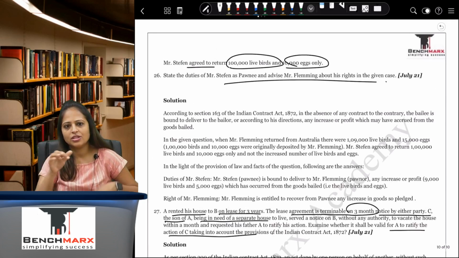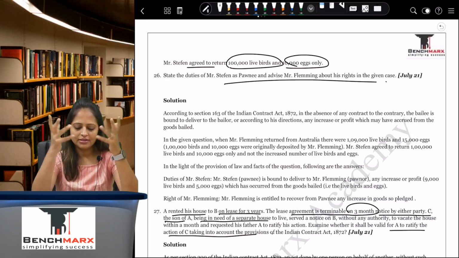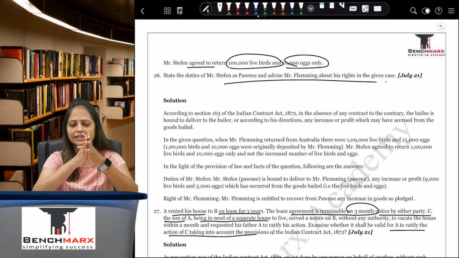So these are the questions pertaining to Indian Contract Act. They are mostly practical questions, also mostly based on your guarantee, bailor, bailee. Very simple questions, nothing to be very scared of, nothing extraordinary, except for that one question of husband and wife, which is a little different, which is not covered or which we have not studied. But yes, it includes simple questions, easy to answer.